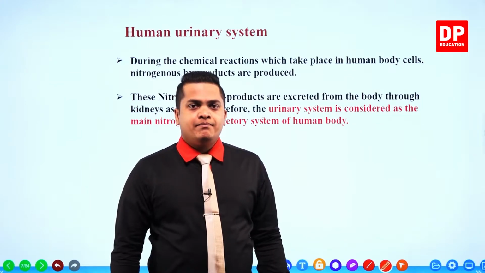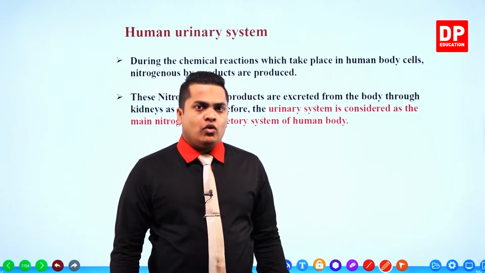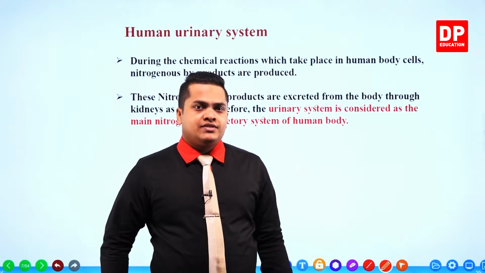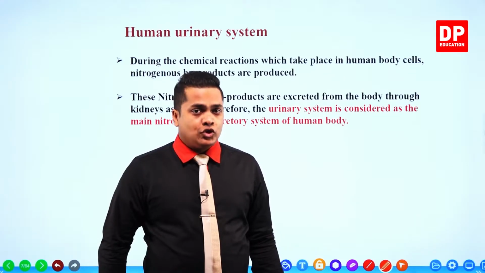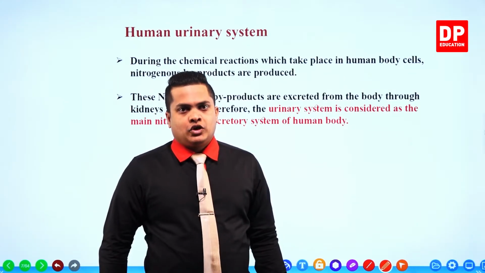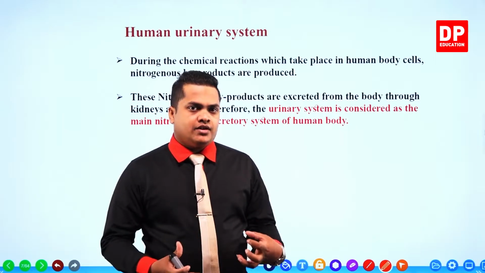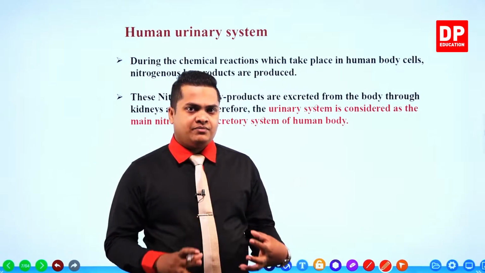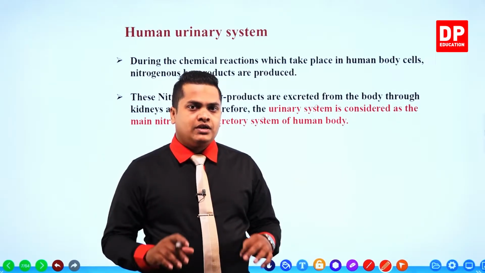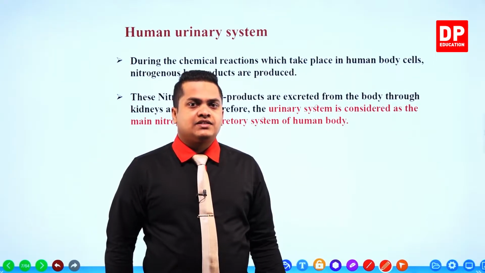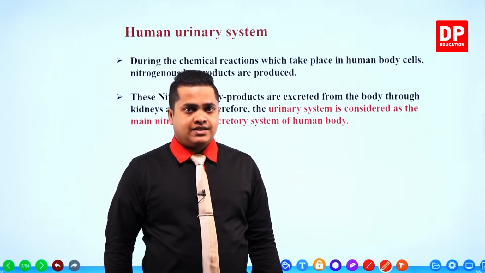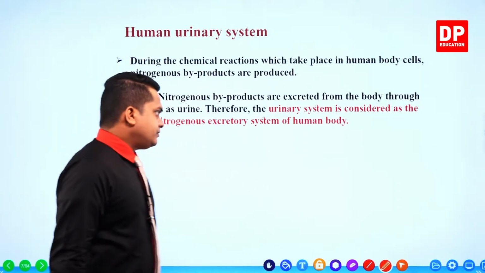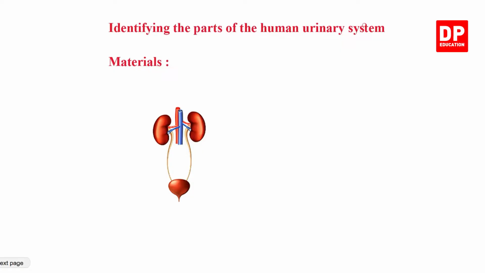In the urinary system, mainly the kidneys are the organs which help to process out nitrogenous excretory materials like urea and uric acid. So, my dear children, the urinary system is the main system which helps remove nitrogenous waste materials from our body. Right then, let's see what our other contents are.